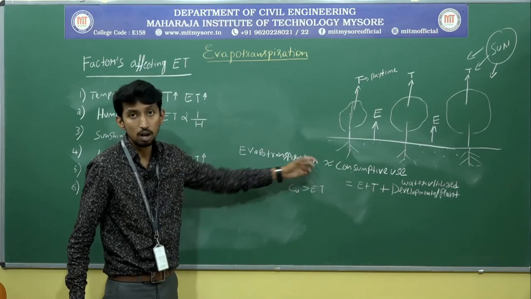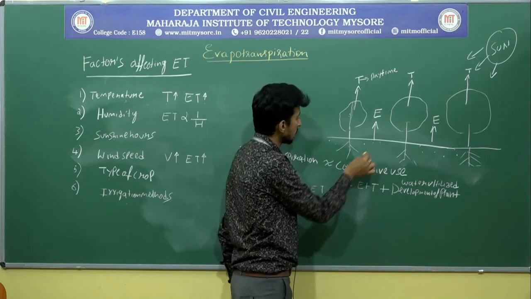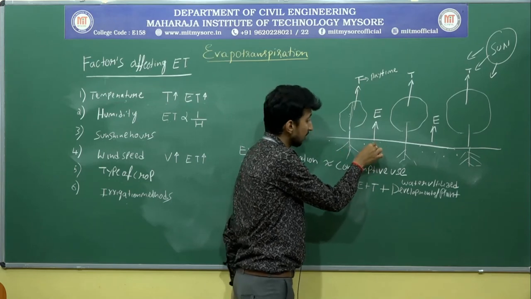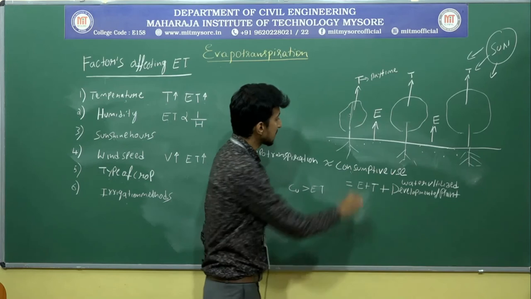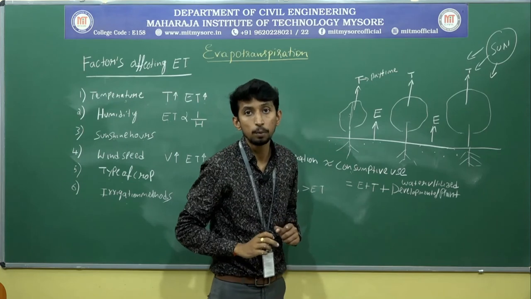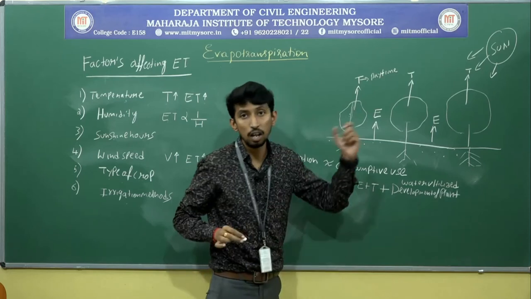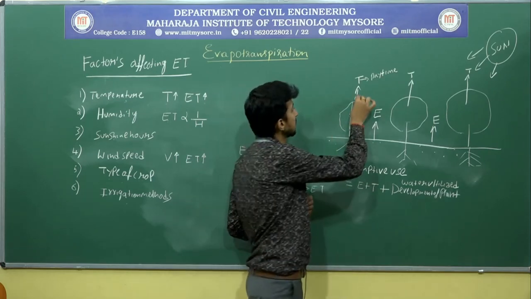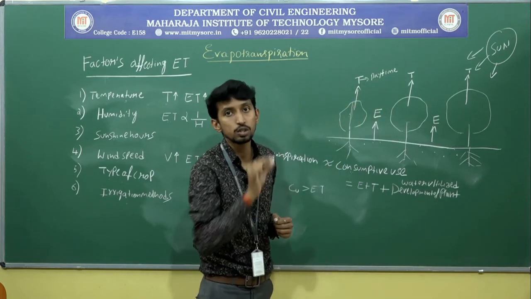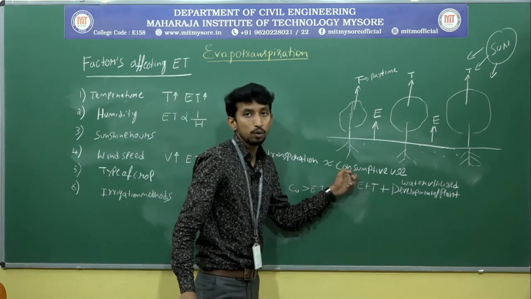Once the rainfall occurs or once you supply the water, some amount of water is absorbed by the soil and some amount is absorbed by the plants. Some of the water absorbed by the plants will evaporate, and some amount absorbed by the roots will improve the growth of the plants. After improving the growth, whatever water is present on the leaves or on the stomatal openings gets transpired. Transpiration occurs through the stomatal openings of the leaves. It is called consumptive use.